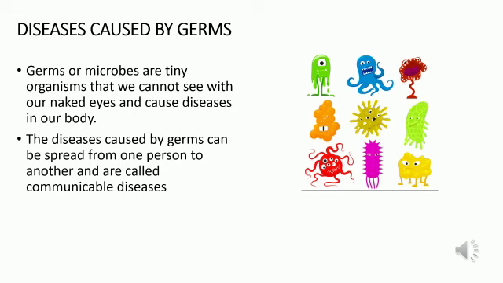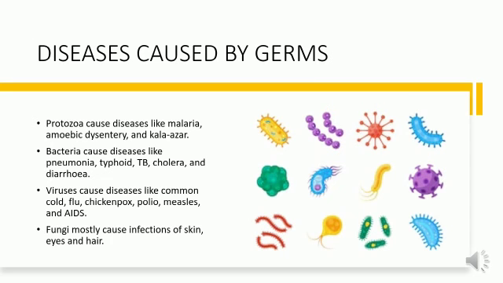So these are also called communicable diseases. But the diseases caused due to the deficiency of nutrients, which we call deficiency diseases, cannot spread from one person to another. So those are called non-communicable diseases. There are different kinds of germs like protozoa, bacteria, virus, fungi, and these cause different kinds of diseases.